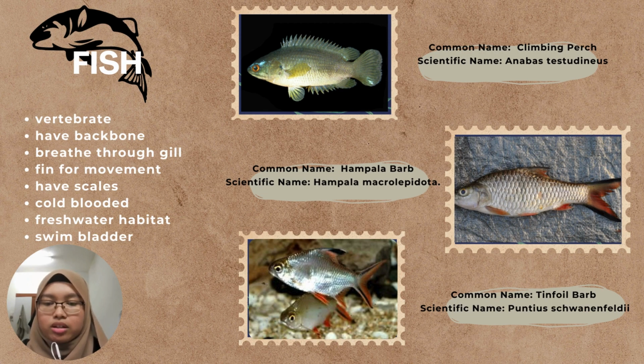Hi, my name is Nufarisha Tirapiti. My matric number is 2023299724. I will explain about fish, and they are vertebrates. The fish that I found are climbing perch, hampala barb, and tinfoil barb. They breathe through gills, have fins for movement, and have scales. They are also cold-blooded.